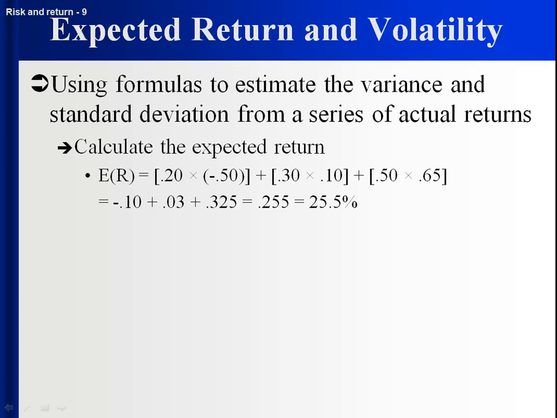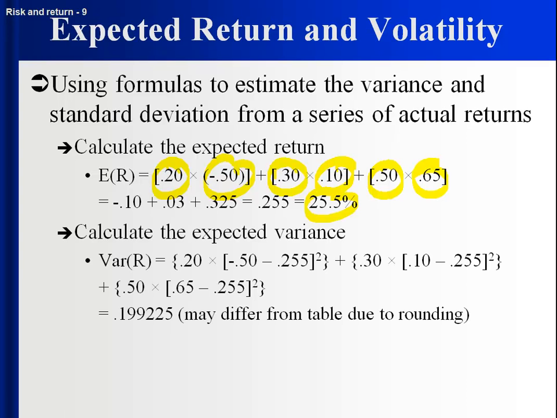If you want to use the formulas, find the expected return, the probability of each of the three outcomes times the return in each of those outcomes, you get 25.5%. So there's a 20% chance that things will turn out bad, in which case that's your deviation and you square it. 30% chance of things turn out medium, and there's your deviation, square it. 50% chance that things turn out good, in which case you're at 65%, which is well above 25.5%. Square it, add it up, and you get 19.9% roughly.